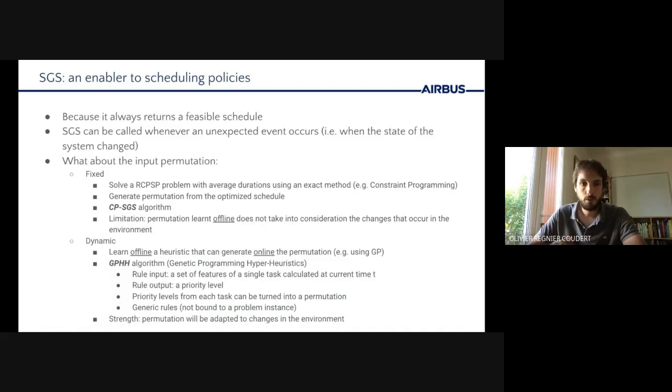Because some features use state information, the priority level can change from a state to another, making the resulting permutation dynamic, and hopefully reflecting changes in the environment. Also note that the rules are generic and not bound to a single instance, and that makes GPHH heuristics potentially transferable between RCPSP instances.